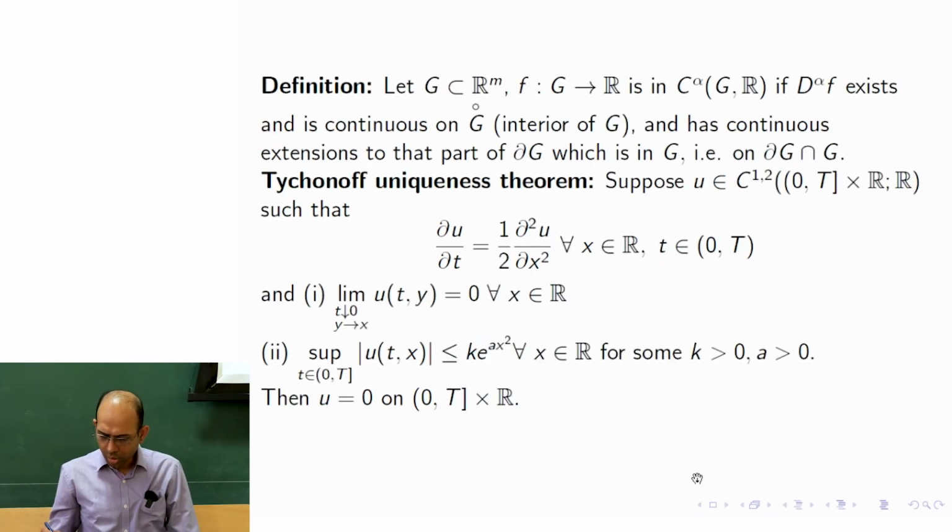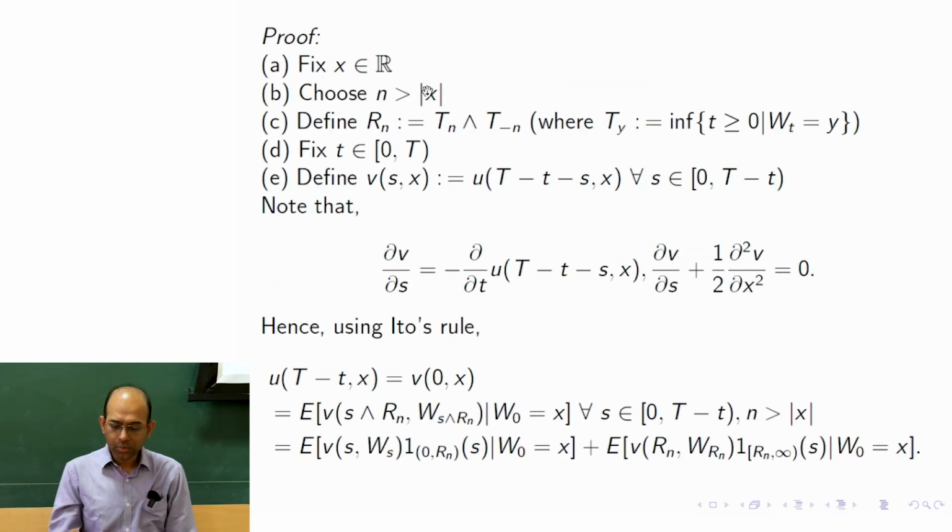Although the definition was for the multidimensional case, here we are taking space to be only one dimensional. Given that particular x, I need to show that u of (t, x) is actually 0. For that, there are many steps. The first step is that we choose an integer n large enough so that n is more than mod x.